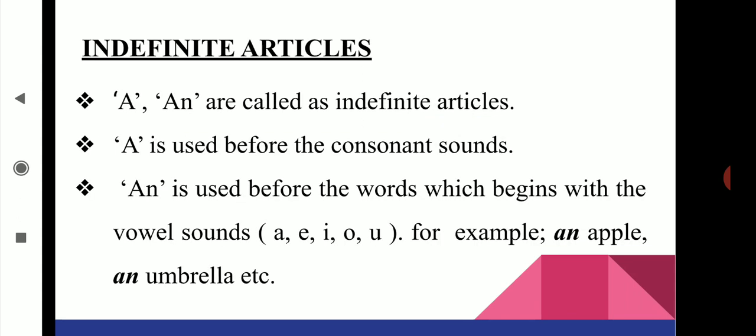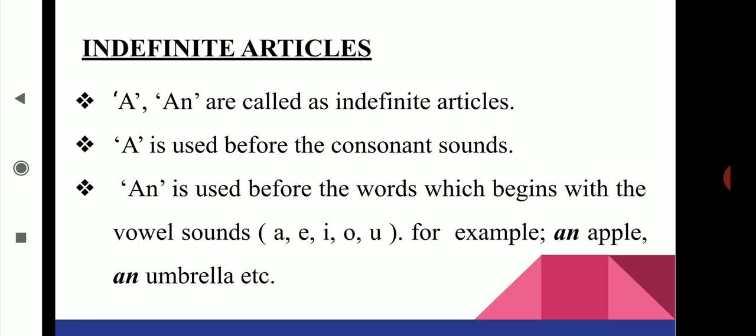Now we are going to learn about indefinite articles, which is the second category. A and an are called indefinite articles. A is used before the consonant sounds and an is used before the words which begin with the vowel sounds A, E, I, O, U. For example, an apple, an umbrella, etc.